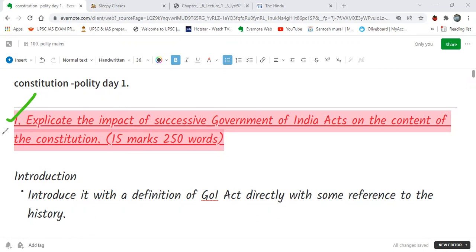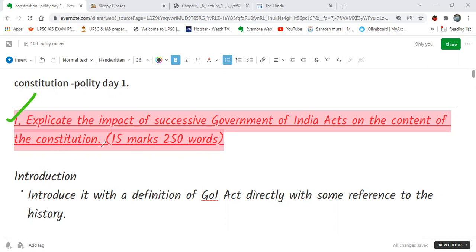Let us start. So the first question says, explicate the impact of successive Government of India Acts on the content of the Constitution. So you can see a broad line of the answer is given in the beginning. If you are following this, you can stop and you can answer. And after that, you can see the solution part of this.